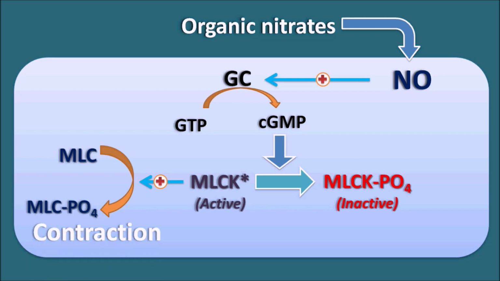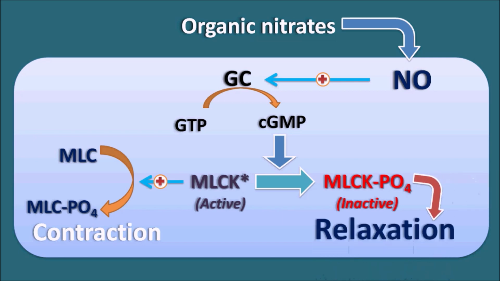But here, what is the role of cyclic GMP? Cyclic GMP, instead of activation of the MLCK, produces the inactivation of the MLCK. So when the MLCK is inactivated, it produces a relaxation in the vascular smooth muscle. In this way, organic nitrates can act as vasodilators by relaxing the vascular smooth muscle. This important action of organic nitrates is mediated by nitric oxide, which is released from the organic nitrates.